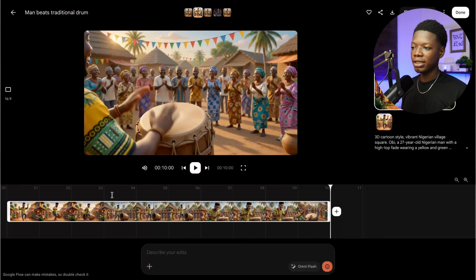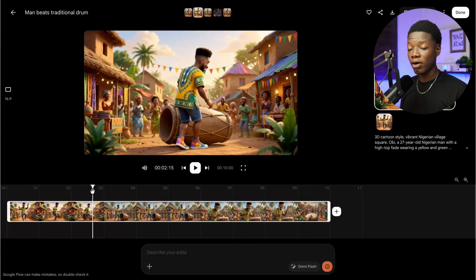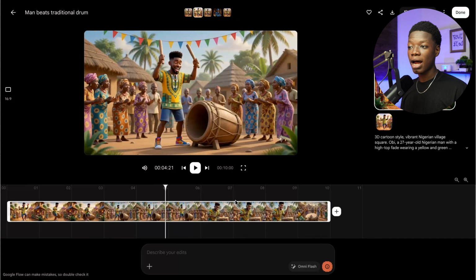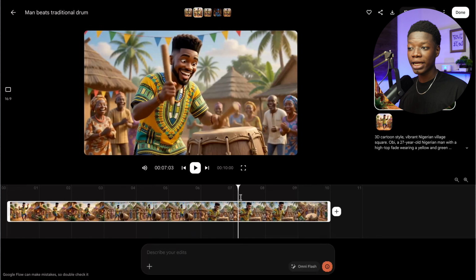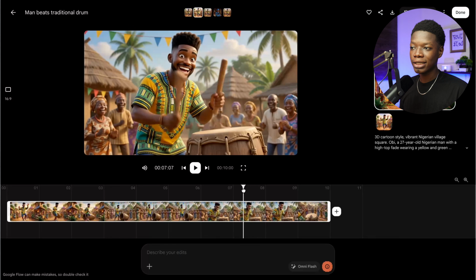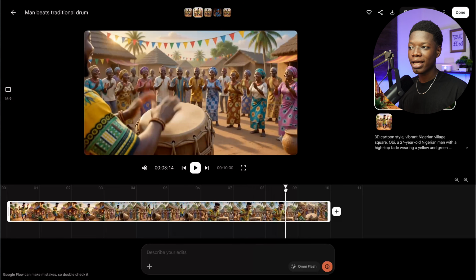So as you can see, it did exactly that. The man is obviously playing the drum. He switched camera angles, making it much more interesting and engaging. As you can see right here, this is a close-up shot and this right here is his point of view. Very perfect, very professional and very engaging. I really like it. So all I'm going to do is just download it onto my device.